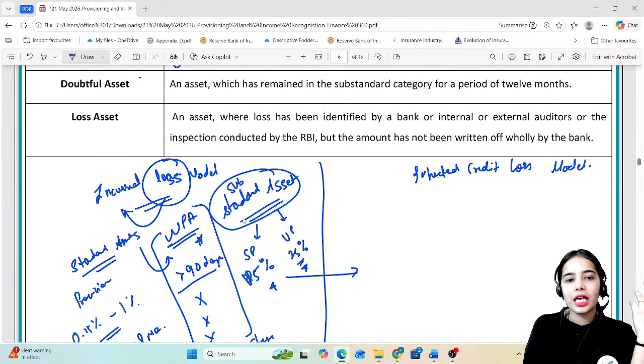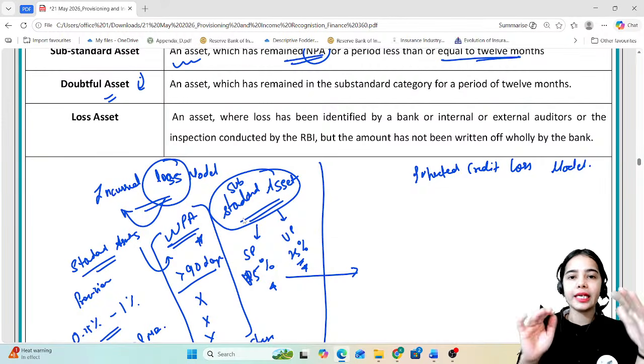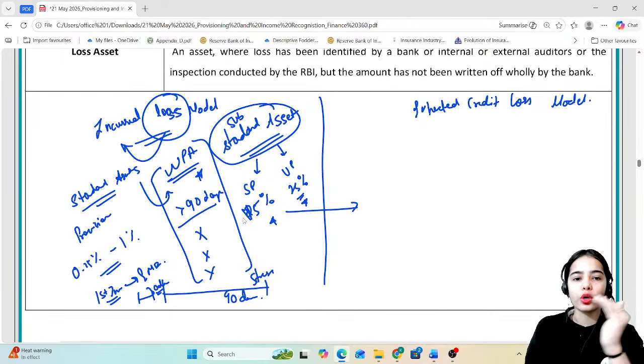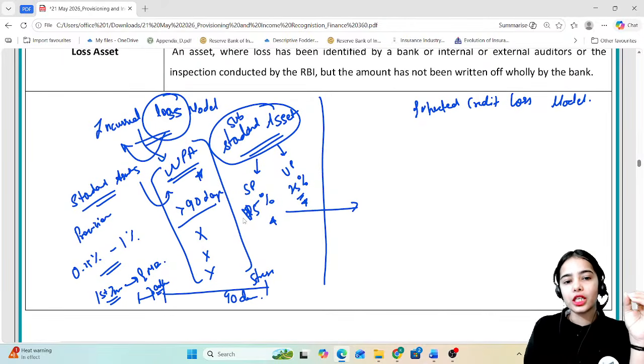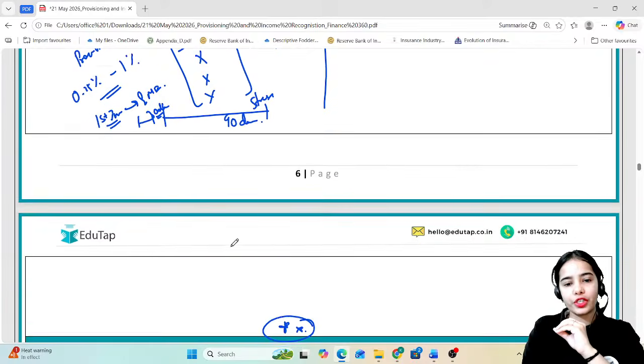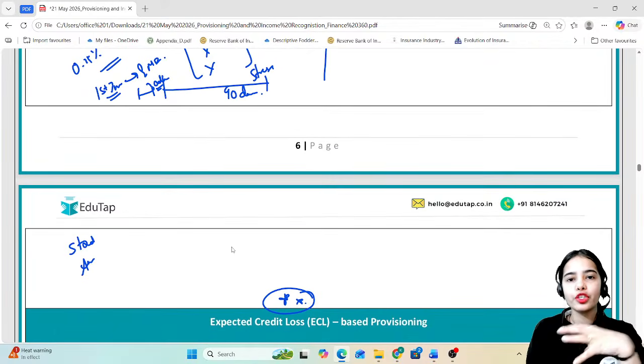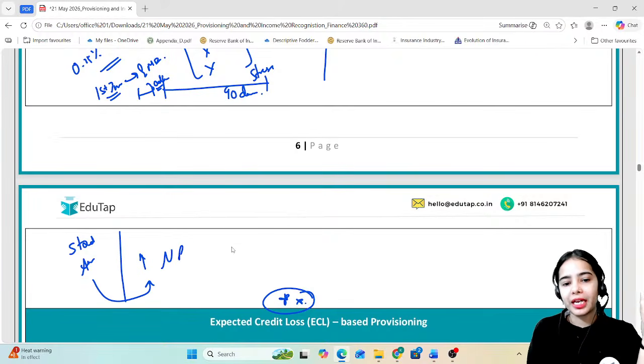And when the loan goes into the doubtful asset category, even higher provisions are maintained. So you can understand that the incurred loss model focuses on the loss: once the loss has happened, once we have recognized the loss, then we maintain the provisions. The provisions were maintained for the standard asset, and they are increased after the standard asset has become NPA.